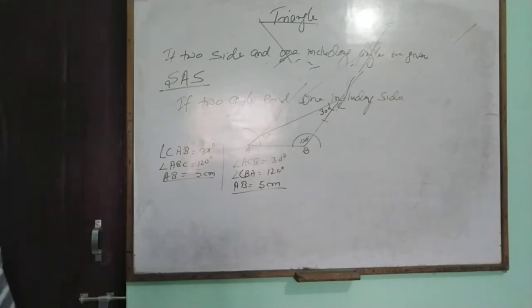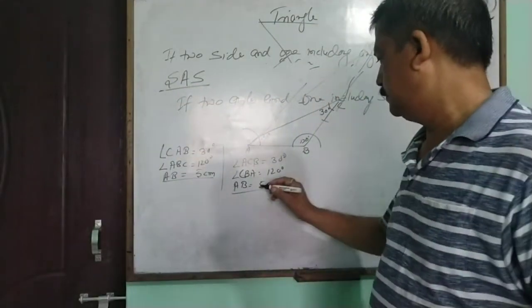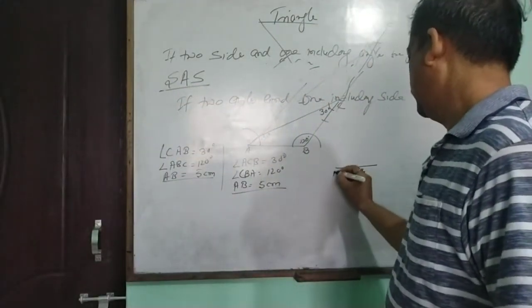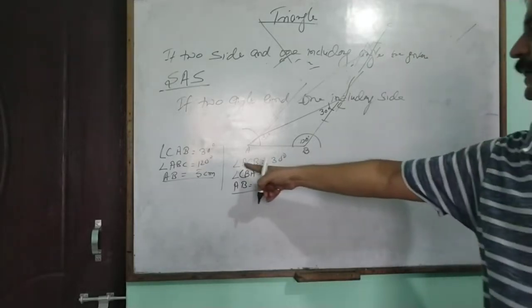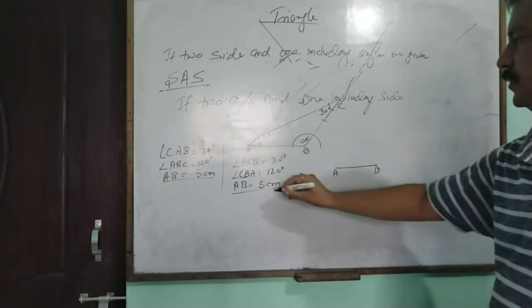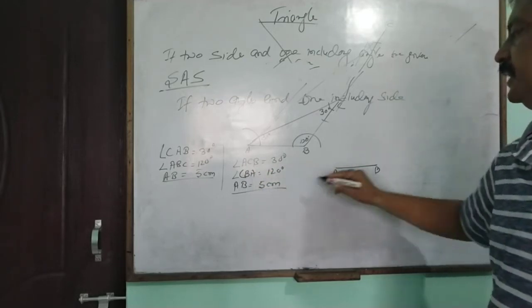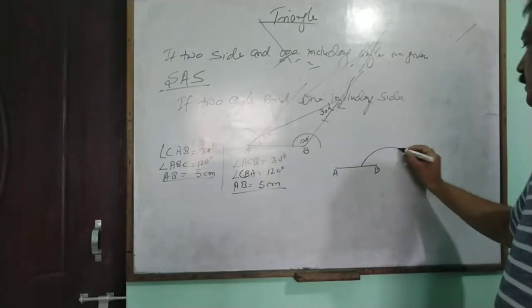In that case, you just see that ACB is not possible. ABC is equal to 120 degrees.